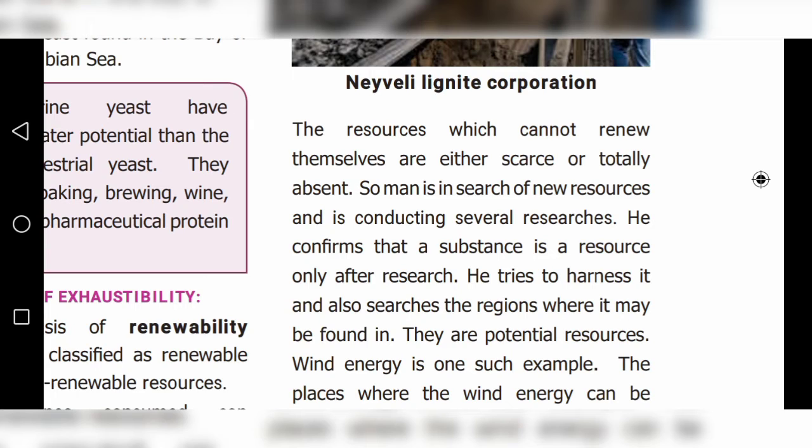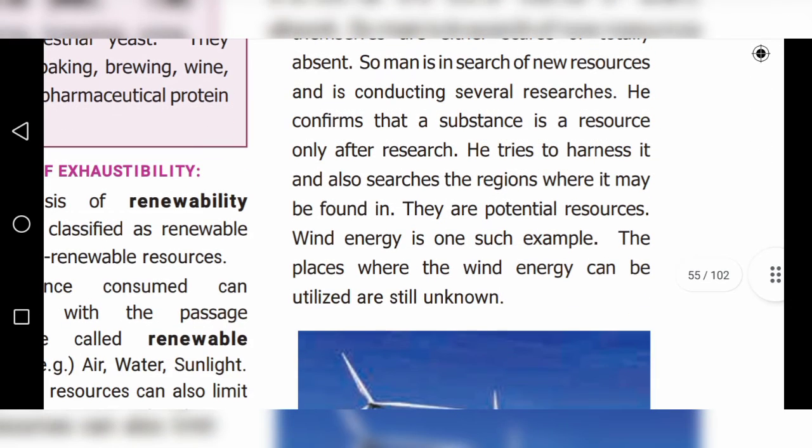He confirms that a substance is a resource only after research. He tries to harness it and also searches the regions where it may be found. They are potential resources. So we have to use this.